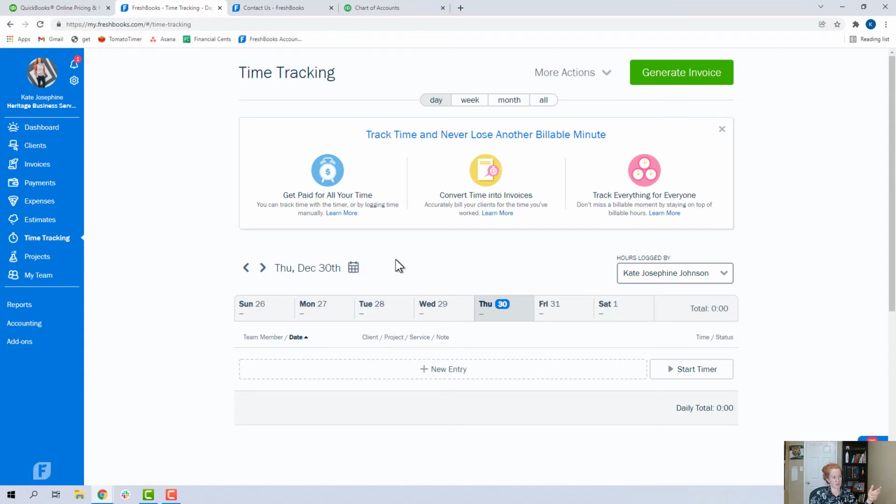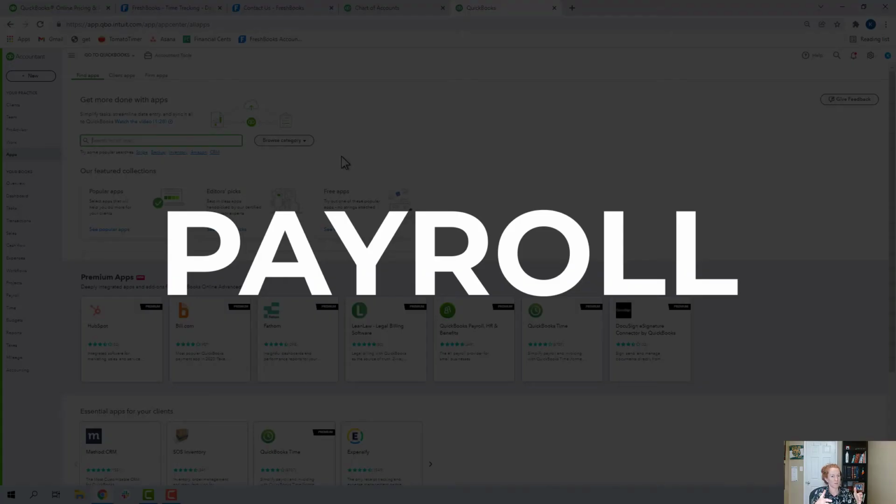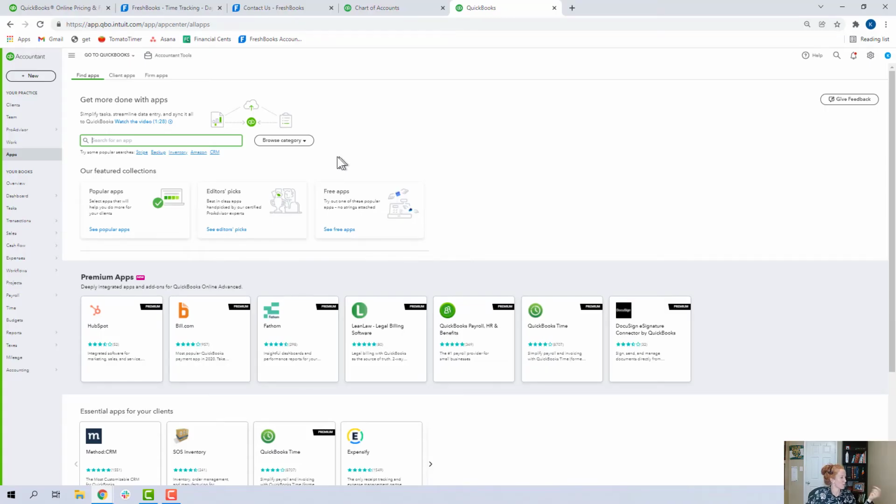That's about what time tracking apps essentially are, and your employee will get a whole lot more access as a user to do stuff inside of FreshBooks if you need them to. All right, so time tracking kind of naturally leads into payroll. Let's talk about payroll. QuickBooks has its own payroll.